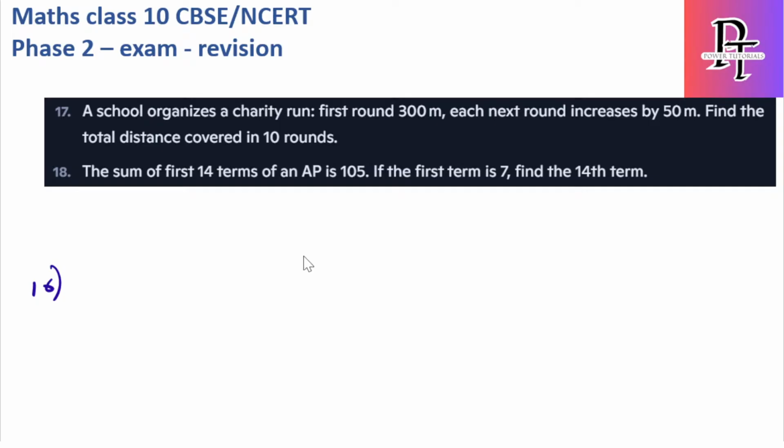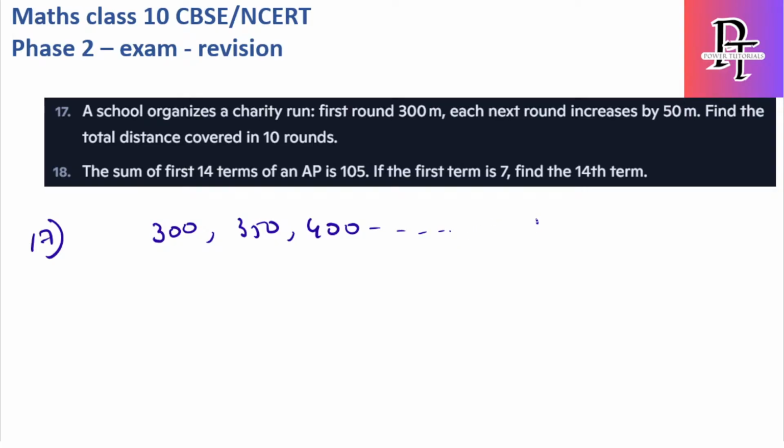Okay, let's see the 17th question. A school organizes a charity run. First run is 300 meters and each next run increases by 50 meters. So simple, the first round is 300. The second increases by 50, so the common difference is 50 here, which is 350. Next will be 400 and so on. They are asking for the total distance traveled in 10 rounds.